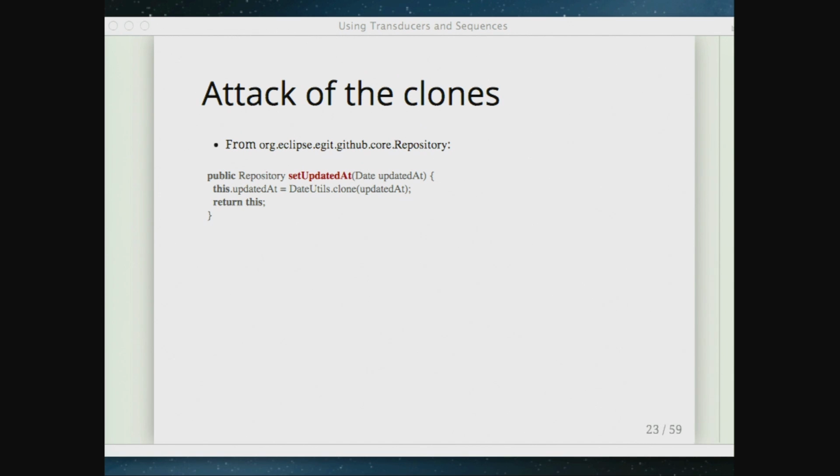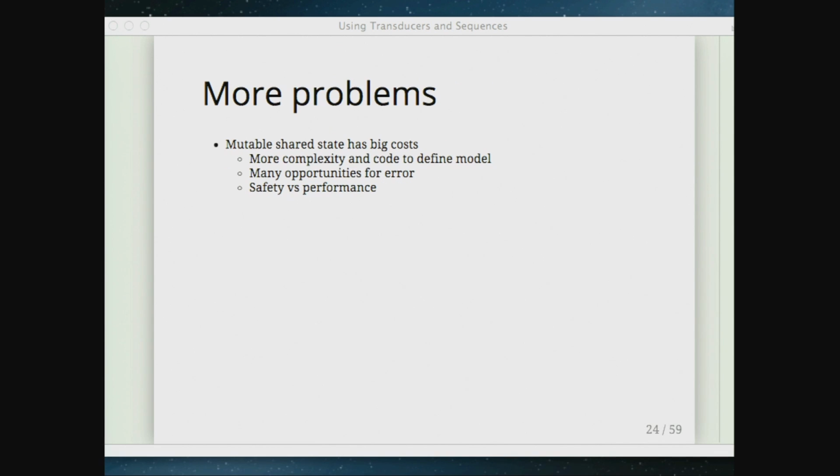This is probably not even an issue. And so I've actually introduced a copy here when I didn't need to. I'm creating a new object and copying a new value into it. So I'm creating garbage, and I'm defensively trying to protect myself from problems that are probably not actually problems. So I've created more performance issues. This is just really common kind of stuff you see in Java.